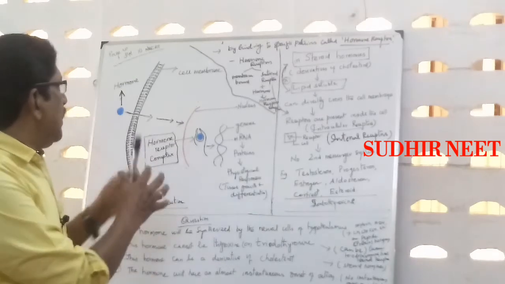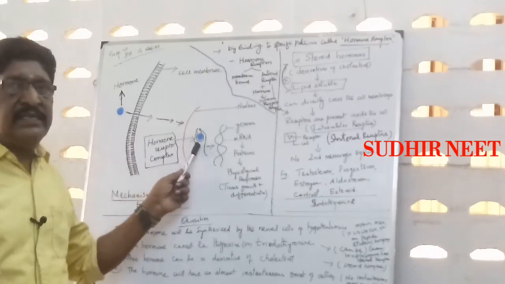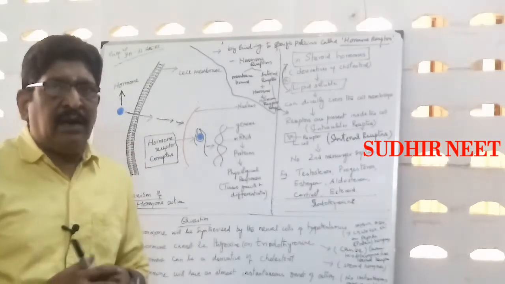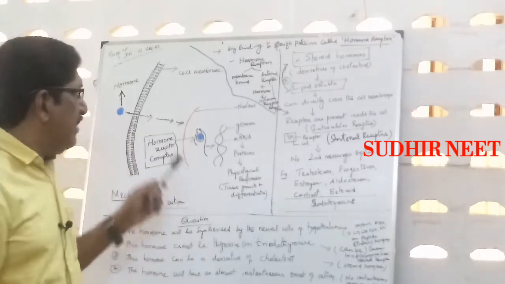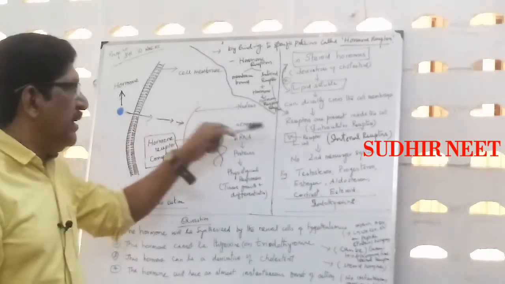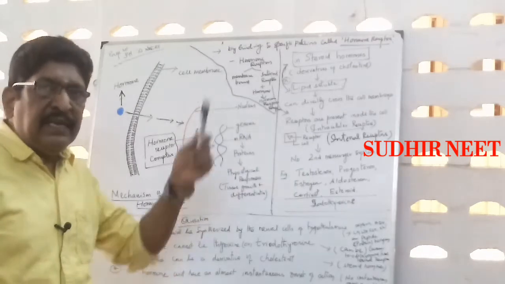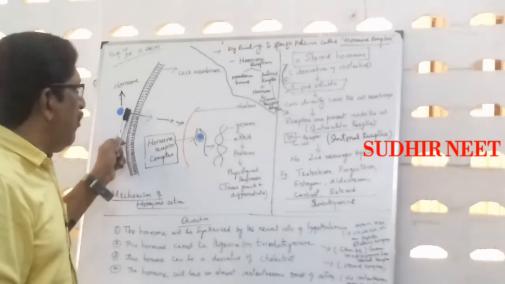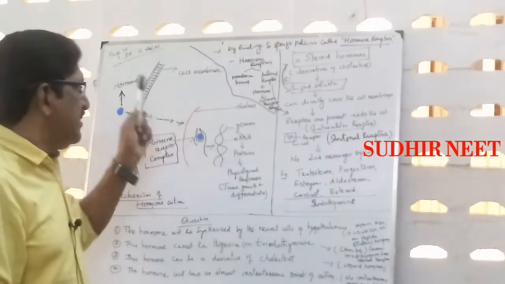Since the hormone directly comes into the cell, they won't form a second messenger system. If they cannot pass through the membrane, they have to find another messenger, which we will see in the next video. Here there is no need to form a second messenger.